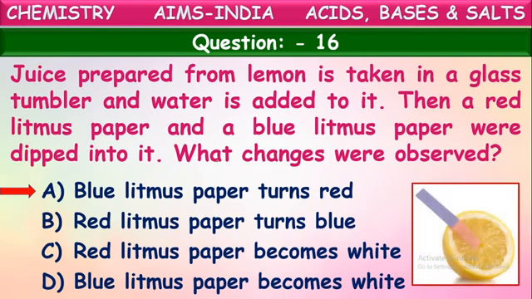Blue litmus paper turns red because this lemon juice contains some acids like citric acid and ascorbic acid. We know acids change blue litmus to red. So blue litmus turns into red color.